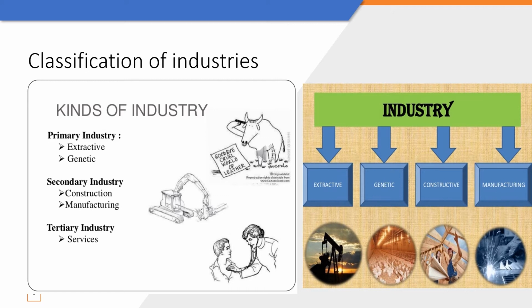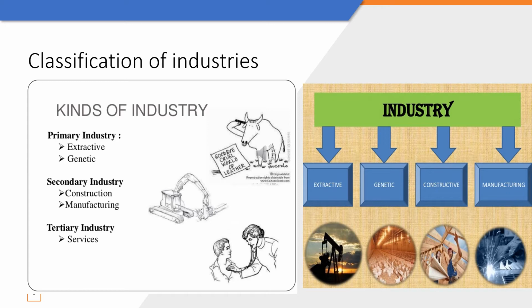So extractive industries include all those industries that are engaged in raising products from natural resources. So when we are taking anything out of soil, anything out of water, or from beneath the surface of land, it will come under extractive industry. For examples, extracting minerals from earth like coal, taking out fishes from river for further selling, it all comes under extractive industries. Genetic industries include all those that are engaged in breeding plants and animals. For example, rearing of cattle for milk, farming, cattle breeding, fish hatchery, etc.